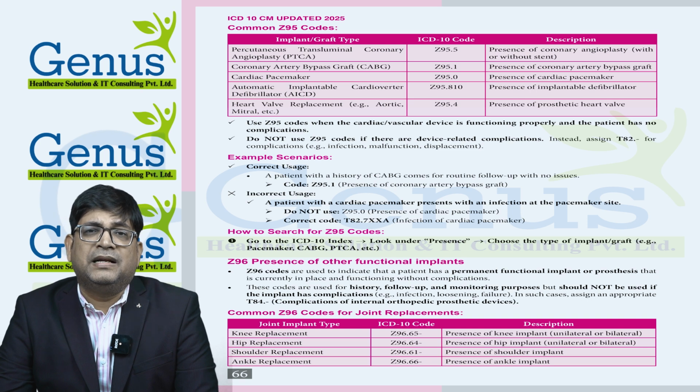The common joint replacements are knee replacement and hip replacement, and the codes are from the Z96.65 and Z96.64 category. Shoulder replacement and ankle replacement are not that common, but knee and hip replacements are very common procedures, and we can easily identify these codes by going to the alphabetic index, presence, and then identifying the type of implant there.